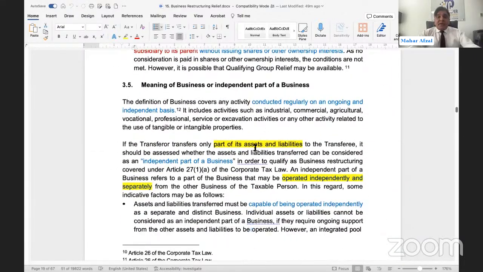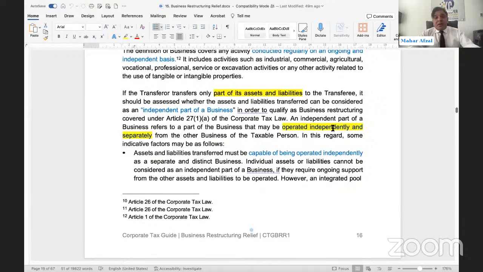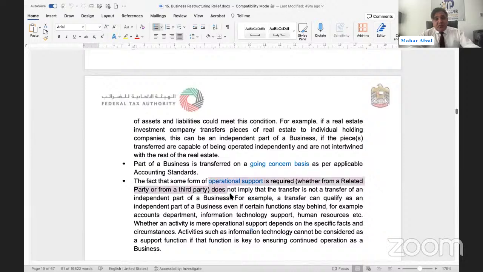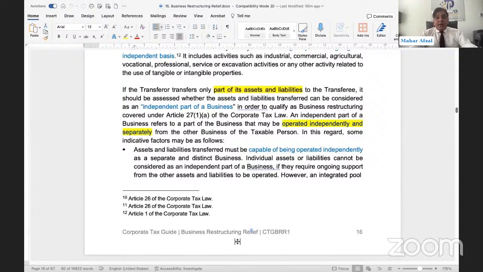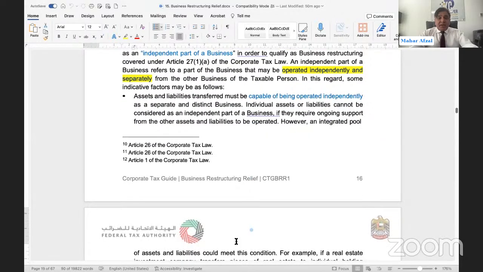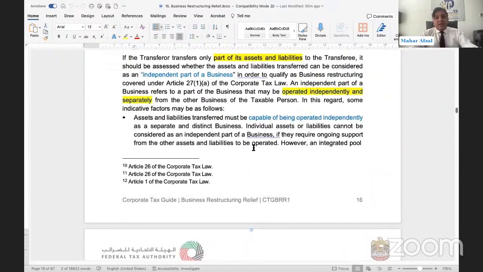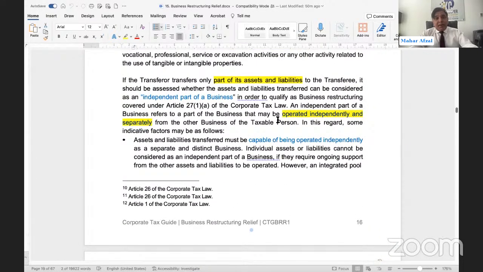Meaning of the business or independent part of the business, we have already discussed: it operated independently and separately. Then we discussed that even if a support function is being performed by the transferor, the business can operate independently and separately, still being supported by the transferor. In this support function, as I mentioned, this is technology, the accounts department, human resource, then it will still be considered an independent business, and business restructuring relief can be applied, but this will only be applicable in case of 27(1)(a), 27(1)(b), it will not be applicable.